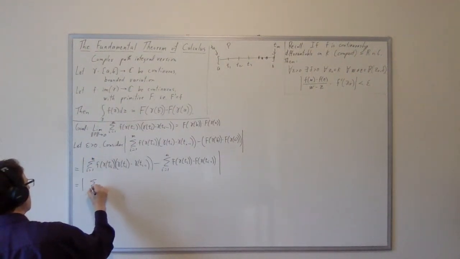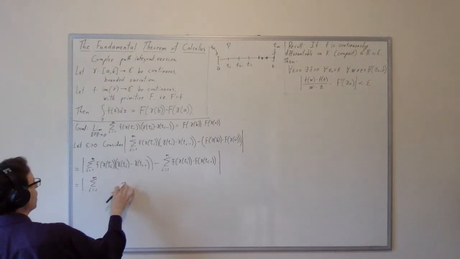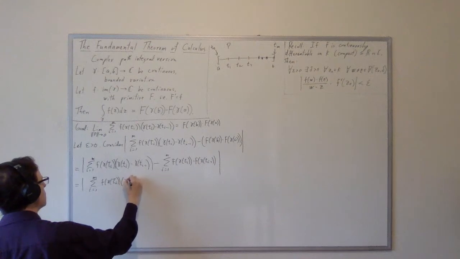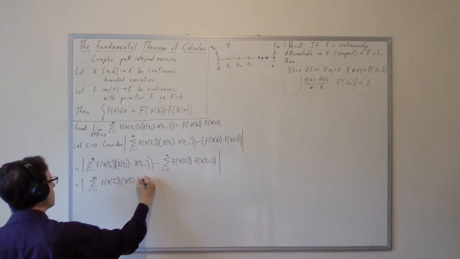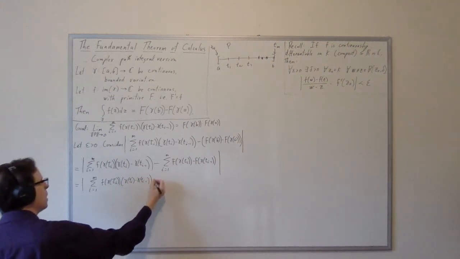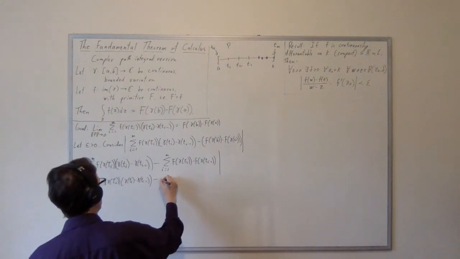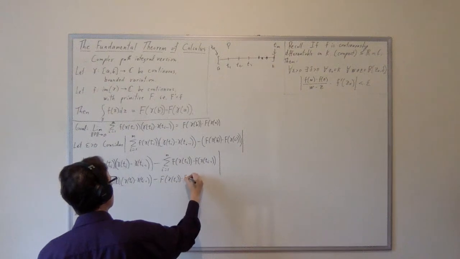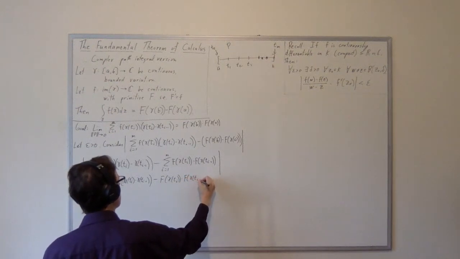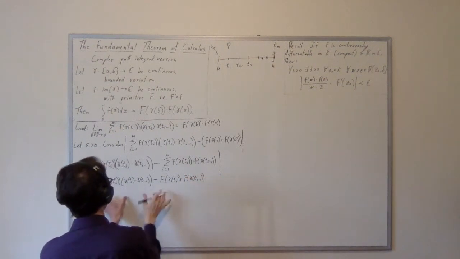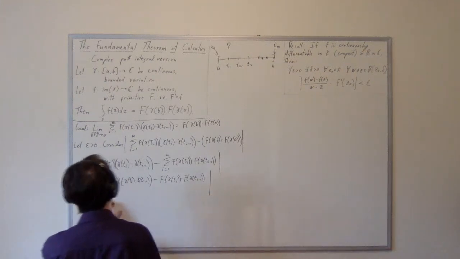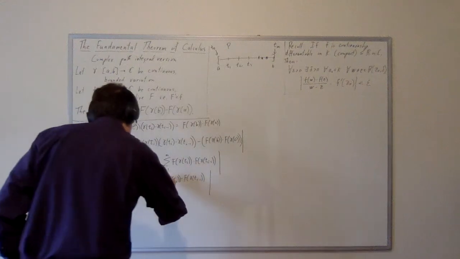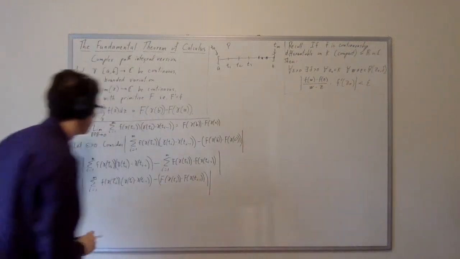So the sum over i equals 1 to m of f of gamma of tau i times gamma of t i minus gamma of t i minus 1, minus cap F of gamma t i minus cap F of gamma of t i minus 1. So this is now inside the sum, but I'm not going to add extra parentheses to show it. Oh, and I need to parenthesize this difference because the whole difference is subtracted.